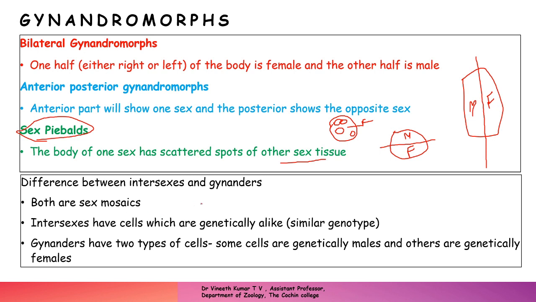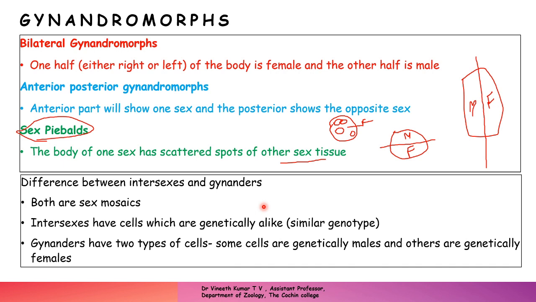We said that both are sex mosaics, both having both male and female characters. So what is the actual difference between an intersex and a gynandromorph? Both are sex mosaics, and intersexes have cells which are genetically alike, in the sense that they have cells which are neither male nor female. That means all the cells in their body are the same. You cannot distinguish one cell in its body to be male and another cell to be female.